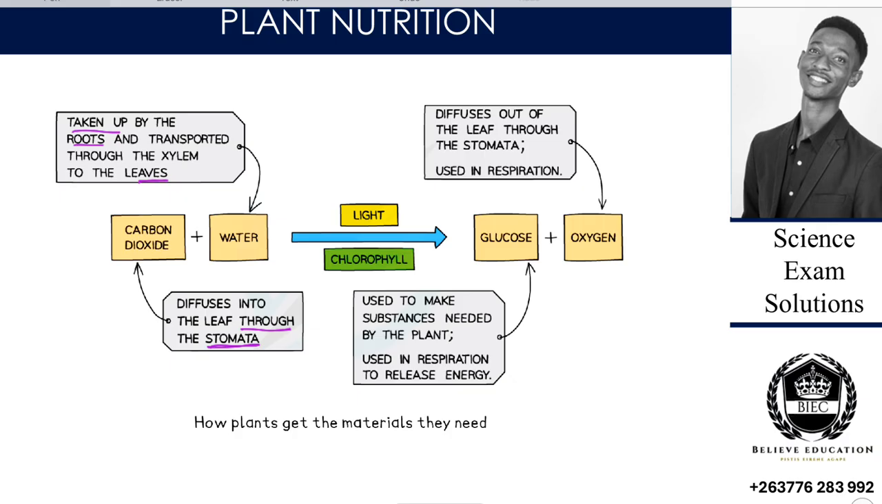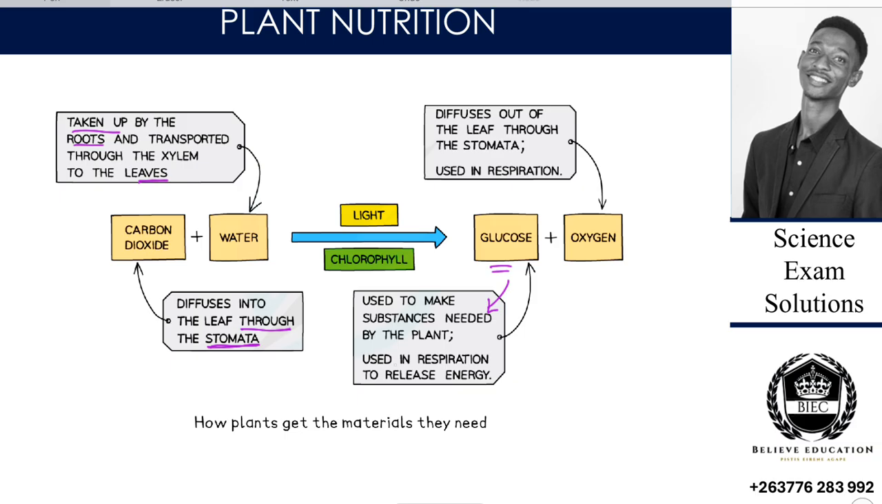And so our carbon dioxide comes via diffusion from the stomata, and our water comes from the roots and is transported through the xylem until it reaches the leaves. Then they meet with light and chlorophyll, and then we have carbohydrates. Now these carbohydrates are used to make what substances that the plant needs, right? After carbohydrates they have to be other substances that the plant would require.